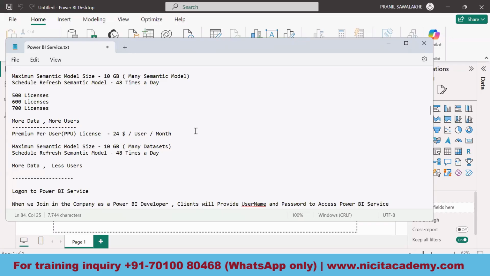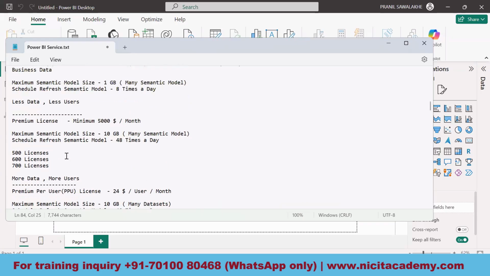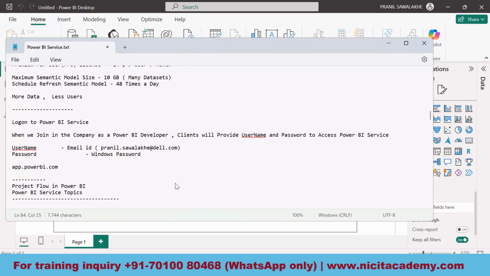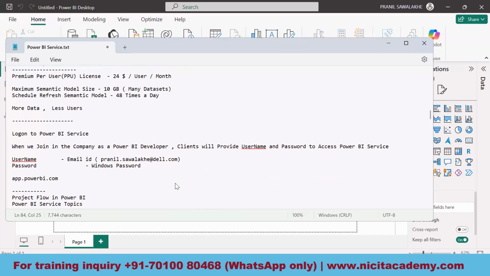Premium per users. And if we have got only 500 users, premium would be the best option. So these are the things we can see. These are the licensing types, three types of licensing types we have seen.